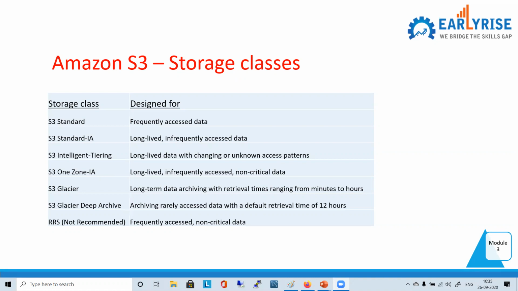Those kinds of data you can access frequently, but they are not critical, and we already have some backup data with us. In terms of that, we can use RRS, right? Correct. You got it perfectly. As the name suggests, reduced redundancy they call it. So that is okay.